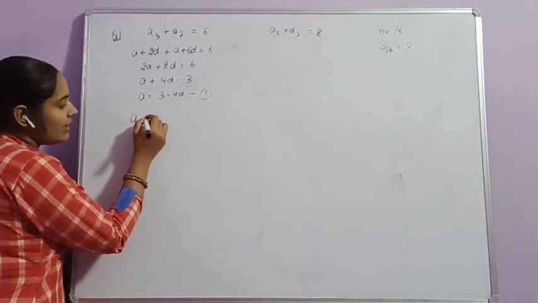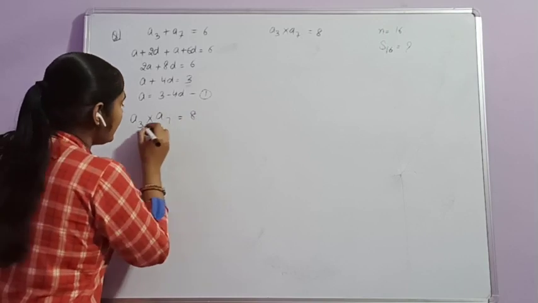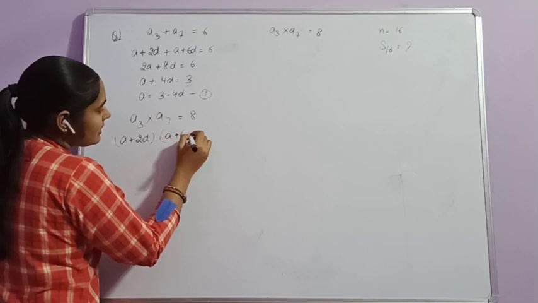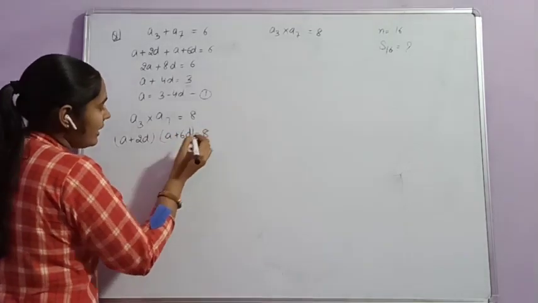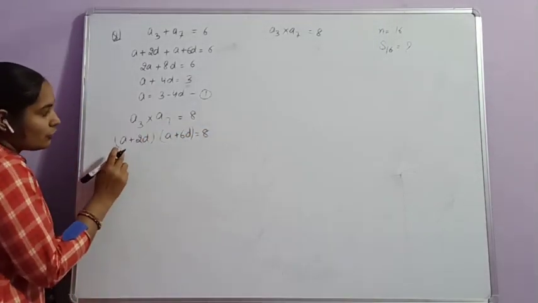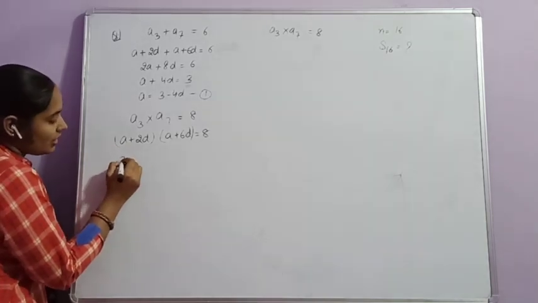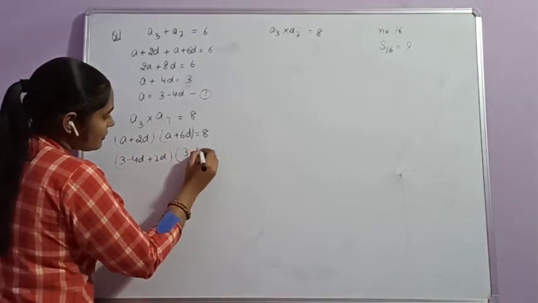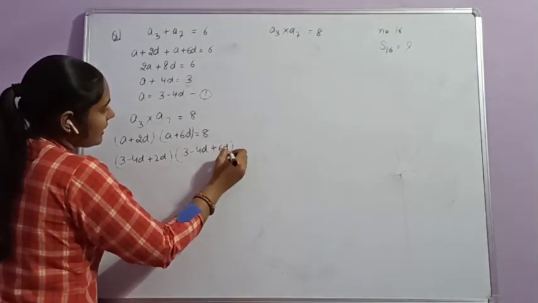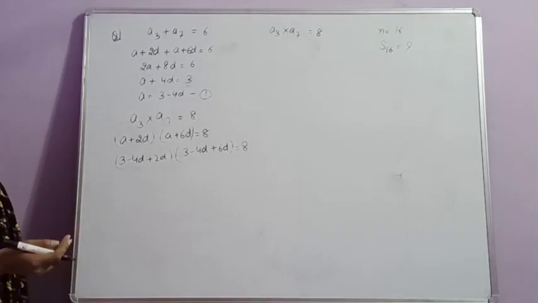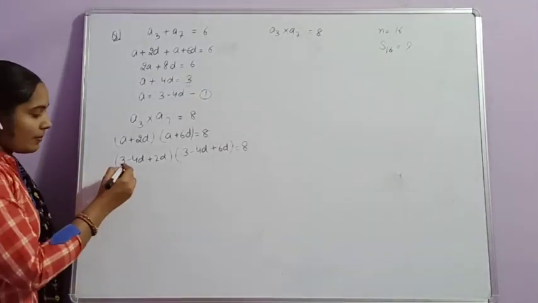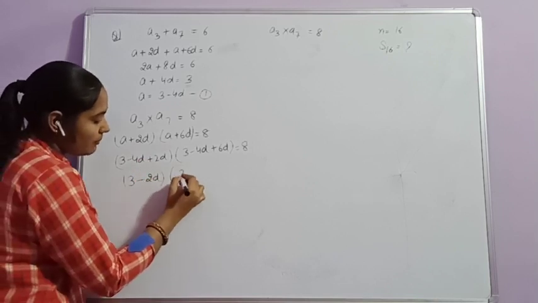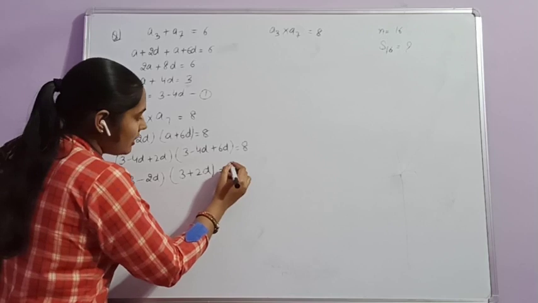The second is given: A3 into A7 is equal to 8. A3 can be written as A plus 2D, into A plus 6D, is equal to 8. So we put the value of A in that equation: 3 minus 4D plus 2D, into 3 minus 4D plus 6D, is equal to 8. So that we can find a quadratic equation in one variable: 3 minus 2D into 3 plus 2D is equal to 8.